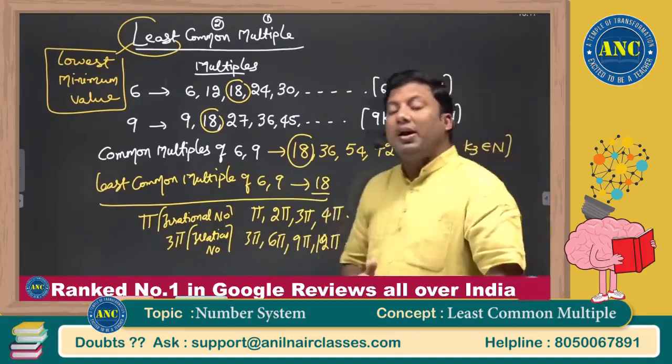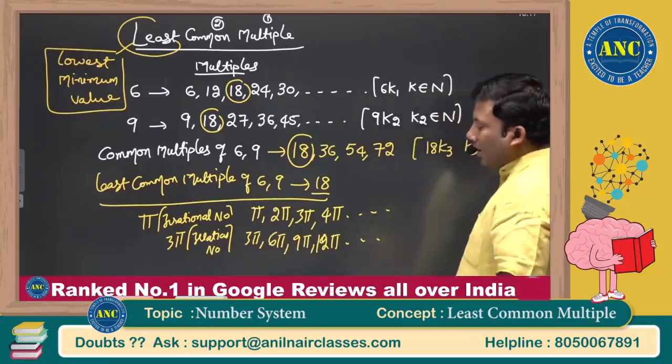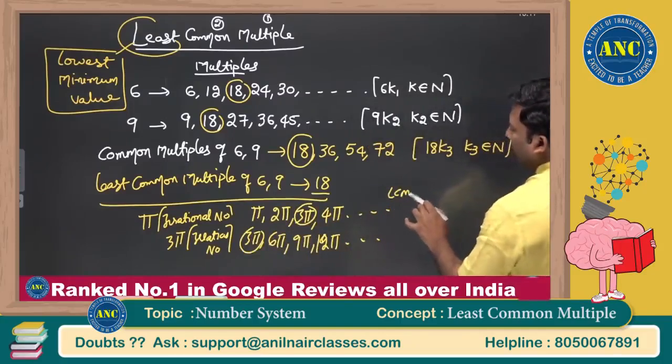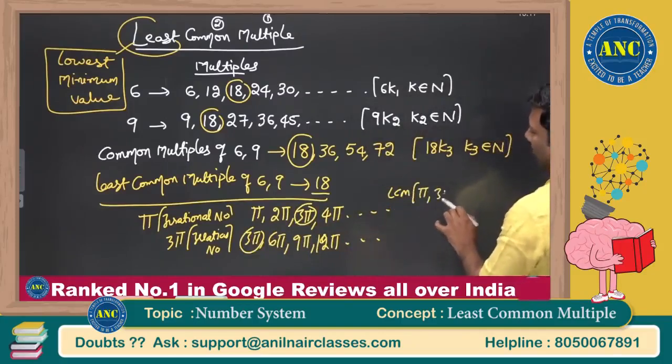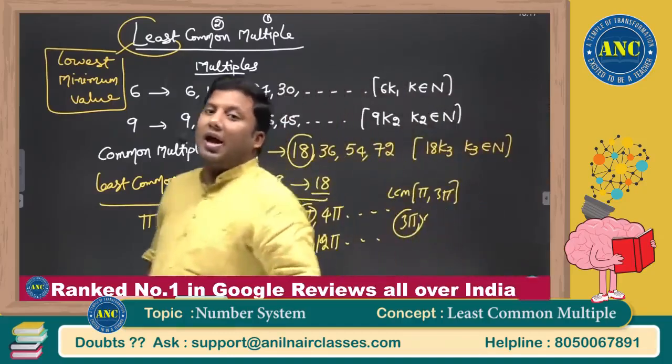These are also multiples. What are the multiples common to pi and 3 pi? LCM of pi comma 3 pi is 3 pi. Next 3 pi, 6 pi, 9 pi, 12 pi and so on.